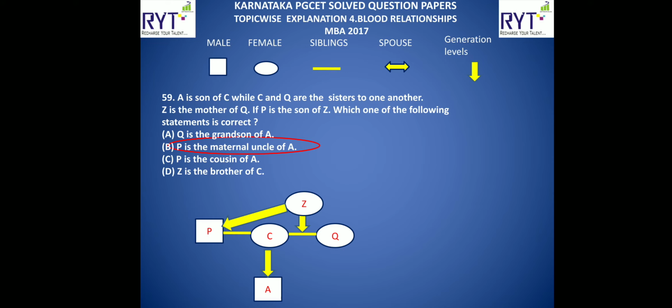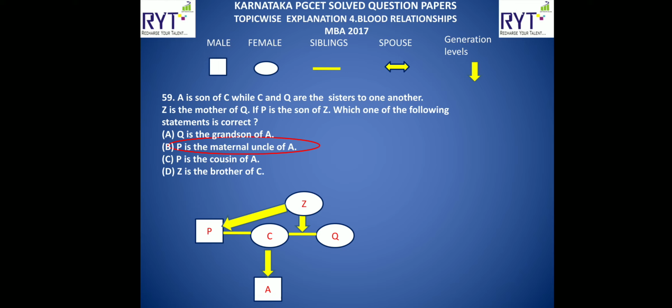Let us go to the MBA 2017 question paper. A is son of C, while C and Q are the sisters to one another. Z is the mother of Q. If P is the son of Z, which one of the following statements is correct? Let us draw the diagram first.